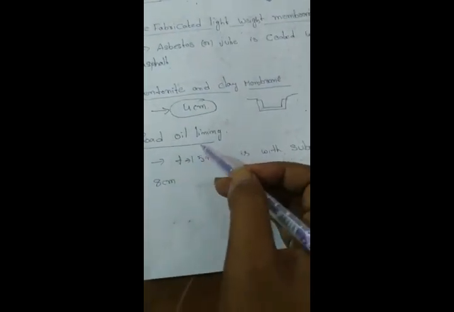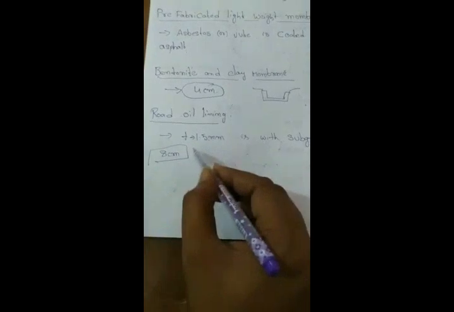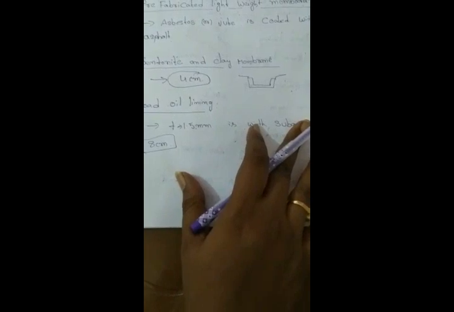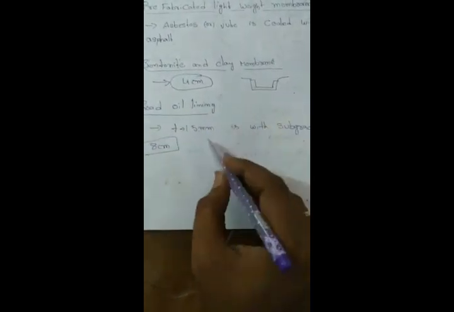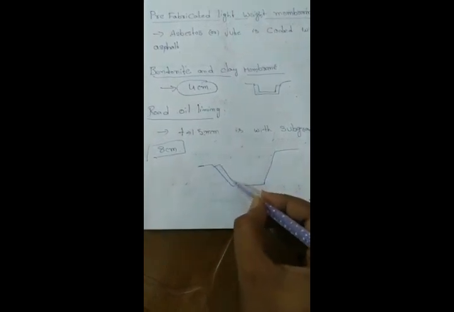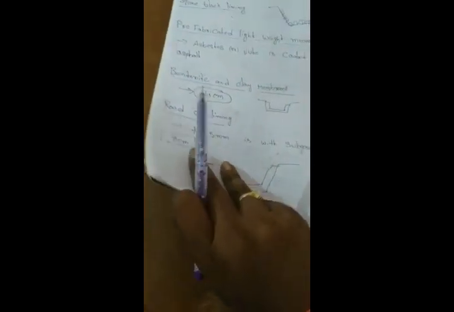Next one, road oil lining. Here, generally, bitumen is a road oil mixed with small concrete stones or chips. These will have an 8 centimeter layer. Generally we see in highway construction that bitumen and some small concrete stones are added to the material. These are placed for highways. So that same kind of material will be placed for lining of the canal. This kind of material is called road oil lining. Okay, these are the different kinds of lining techniques.